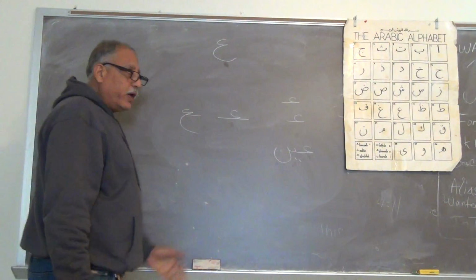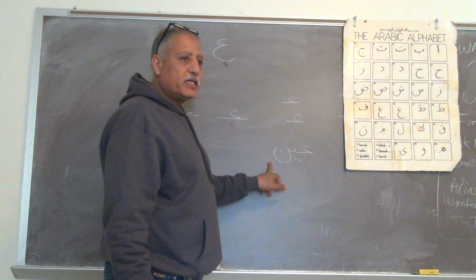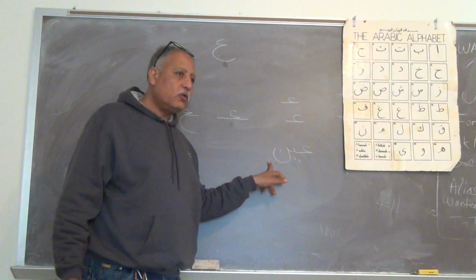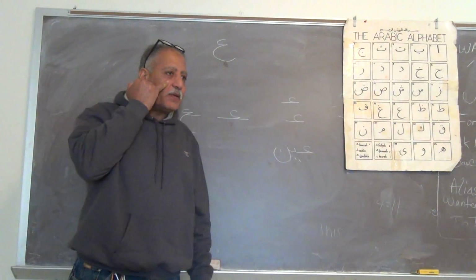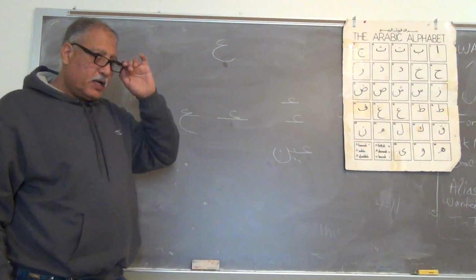عين. And all of us know, is ayn a noun or a verb? No, it's a noun. It cannot be a verb because it just describes something. It's not a verb. Okay?